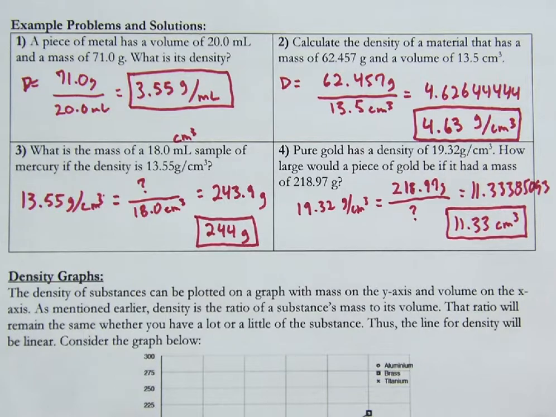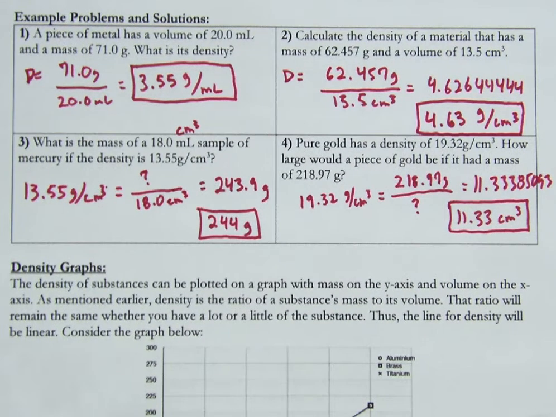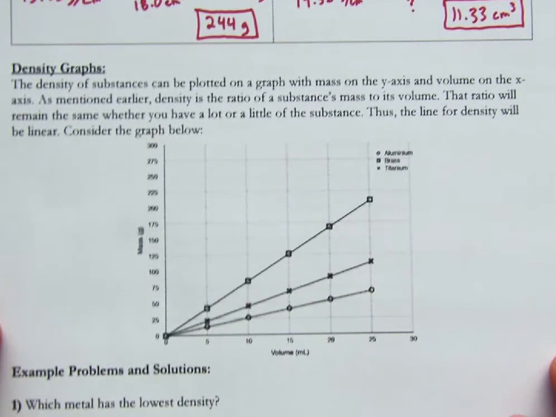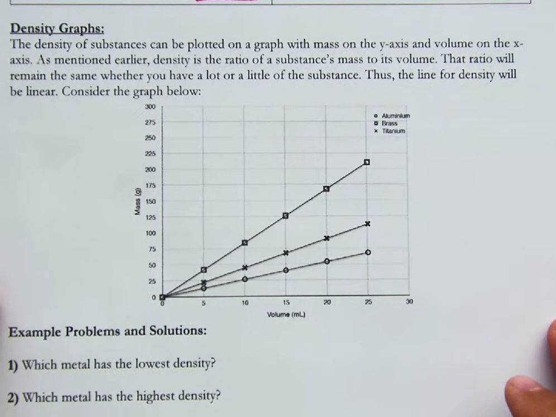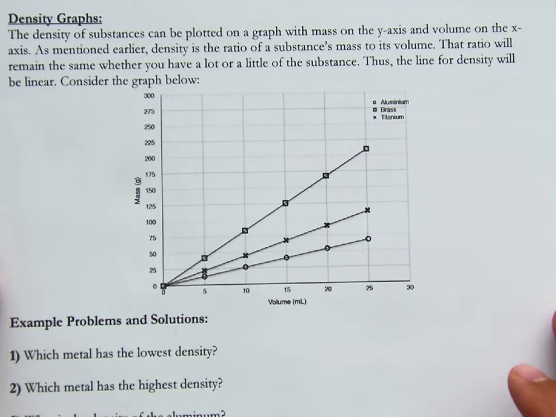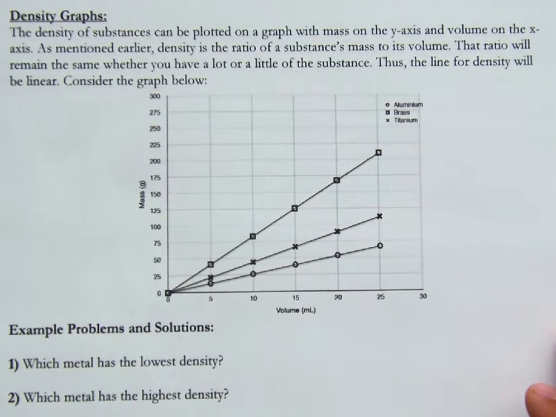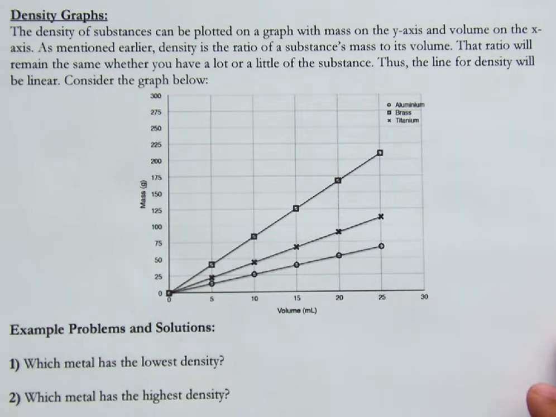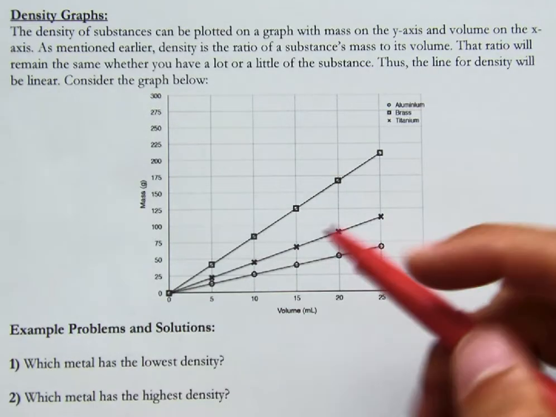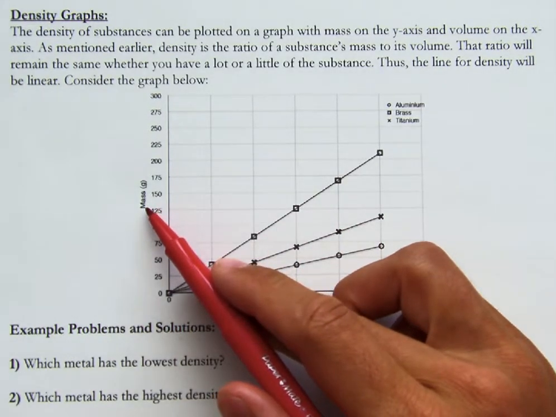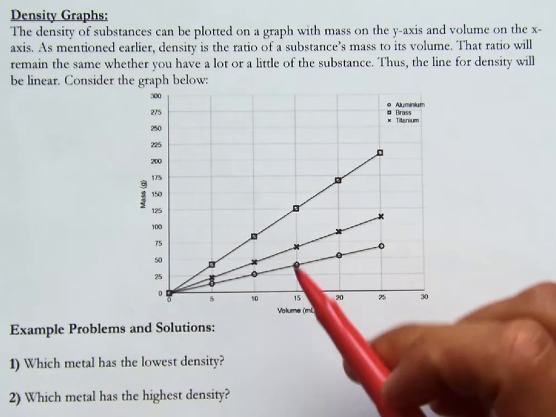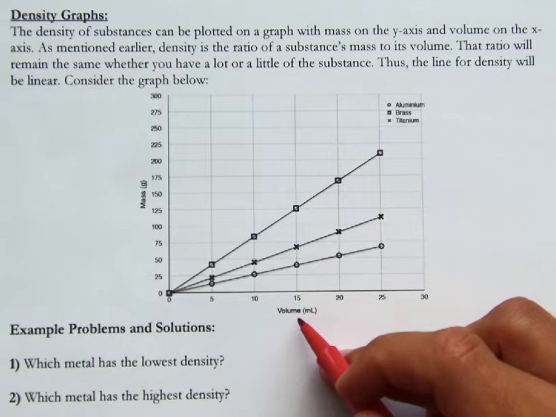Okay, now one other style of density problem that you might see besides these calculations is plotting density on a graph or answering questions based on a density graph. So here is an example of 3 different metals plotted on a graph. We have the mass on our y-axis and the volume on our x-axis.